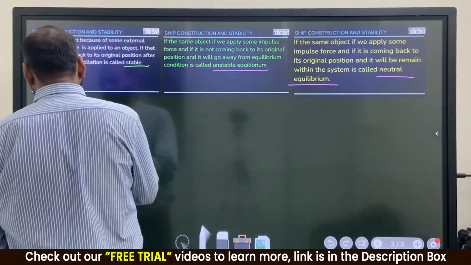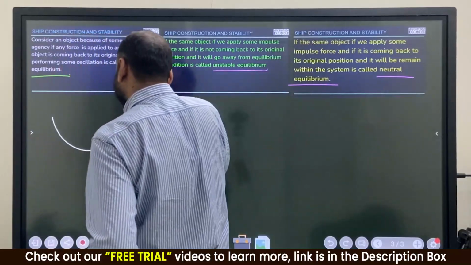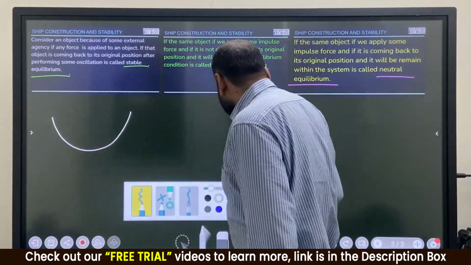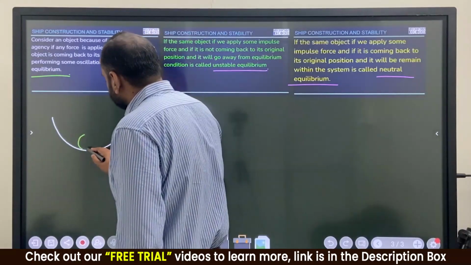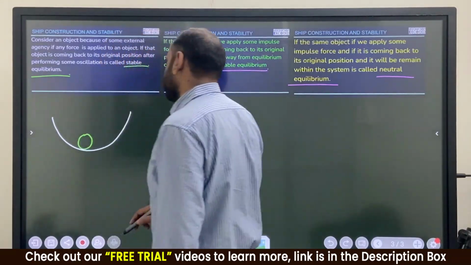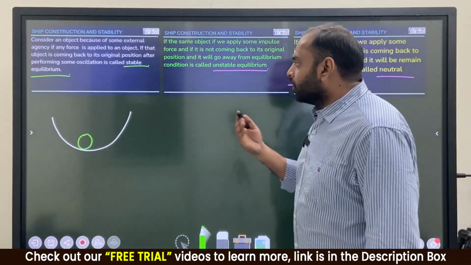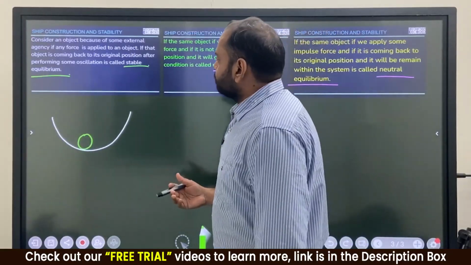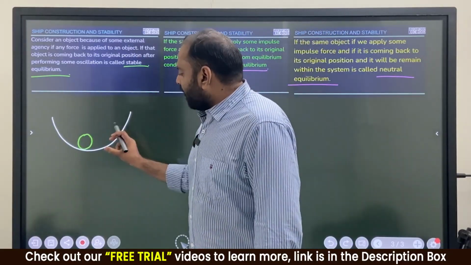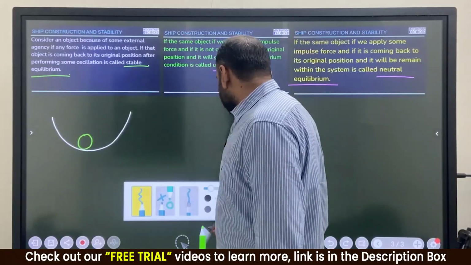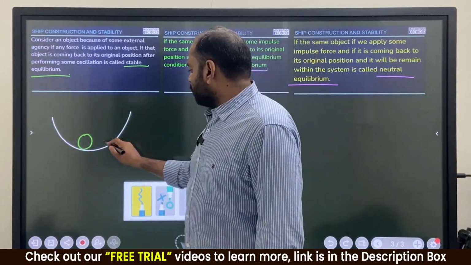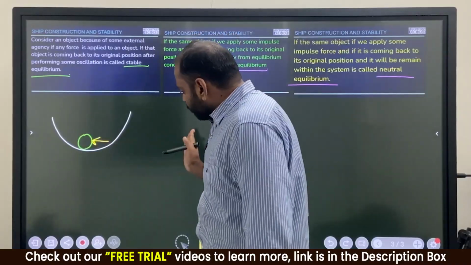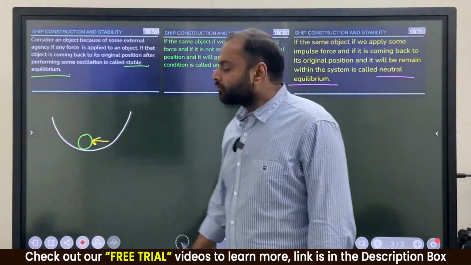Suppose this is my surface. Clear? I am placing one ball here. Suppose, consider if I am applying some impulse to this ball, or if I am applying some force to this ball.